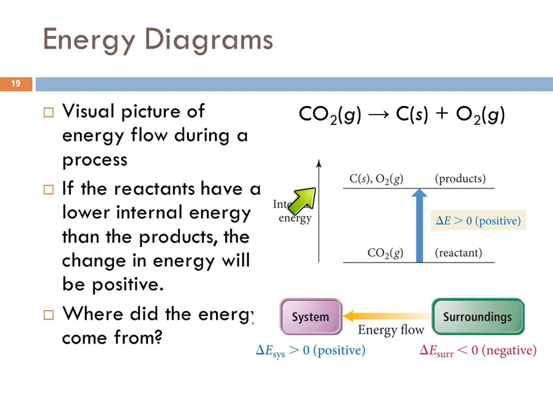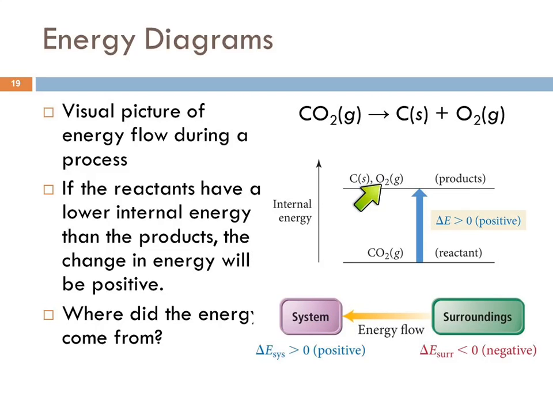There's no numbers here, but it's this point here. The final energy minus the initial. That's a positive number. Okay? The change in internal energy is positive. It's greater than 0, going from the reactants to the products. This is a positive number because energy came in from the surroundings.